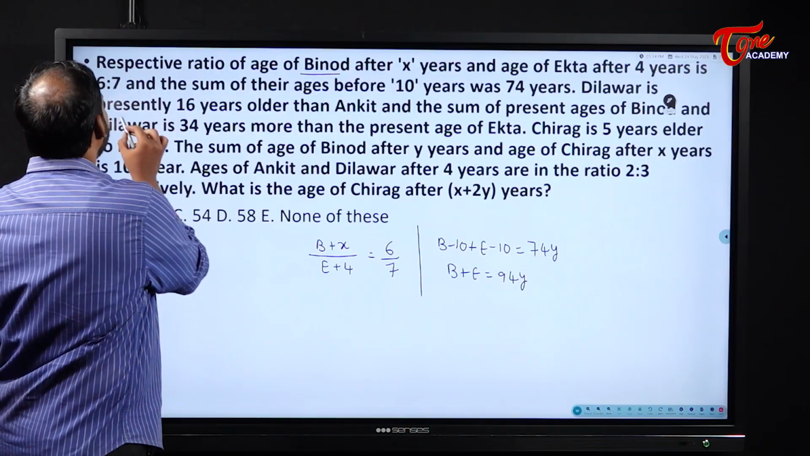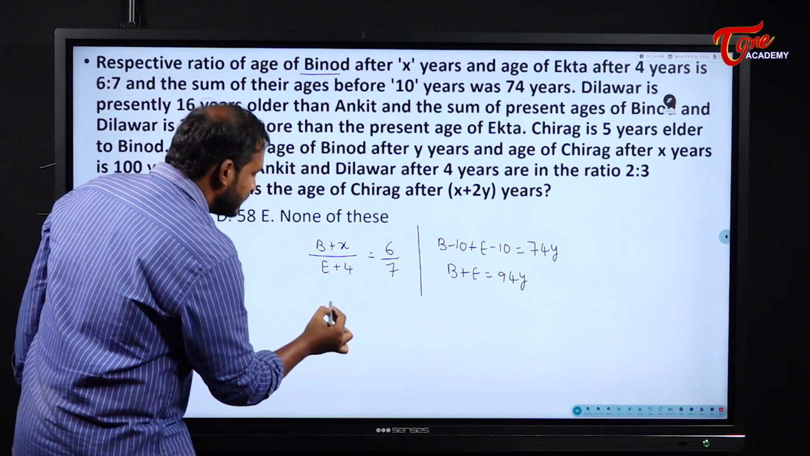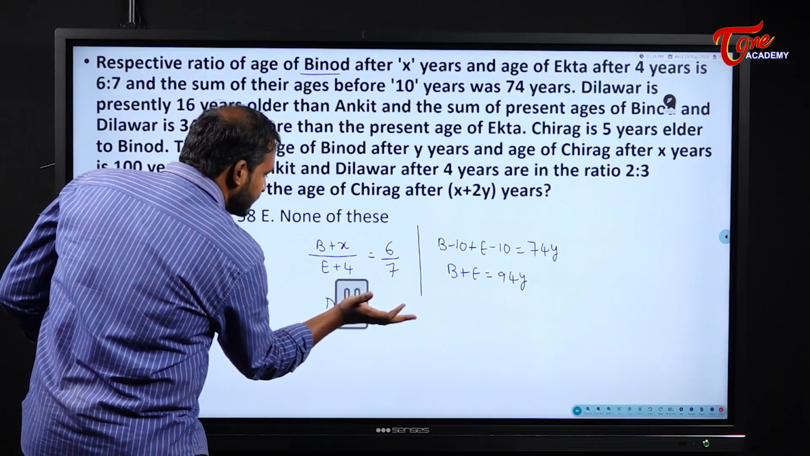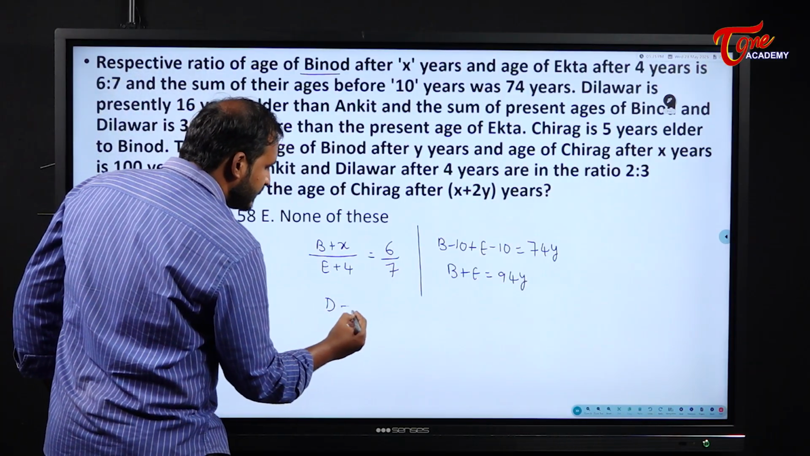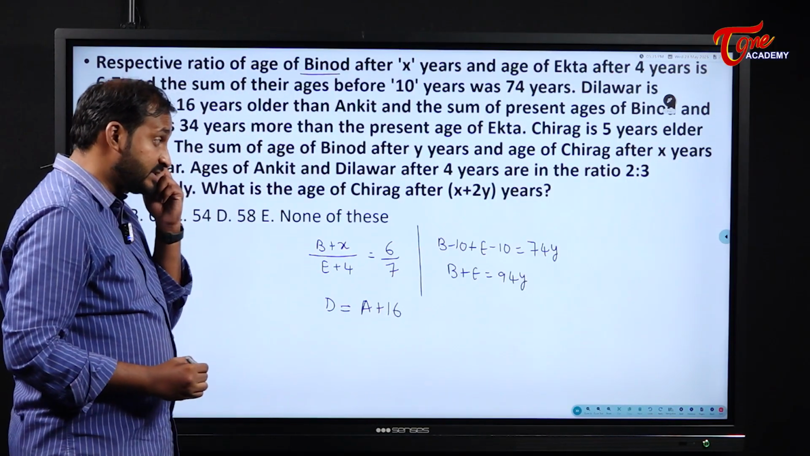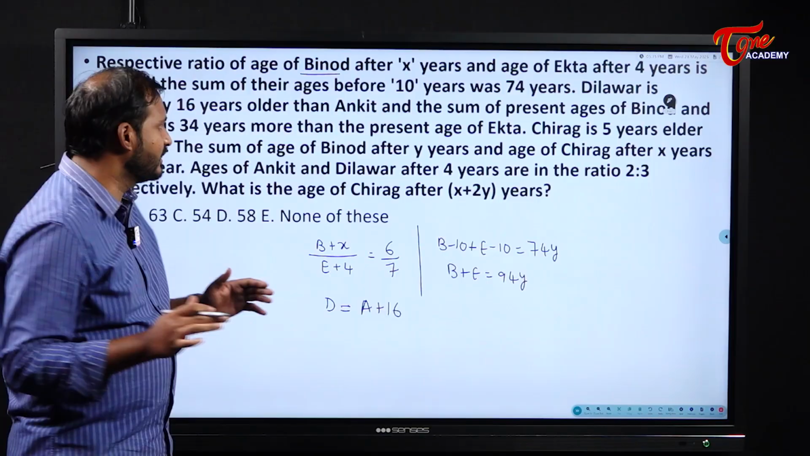Next, Dilawar is presently 16 years older than Ankit. That means Dilawar is D and he is 16 years older than Ankit, right? So what can I write here? D is equal to Ankit A plus 16. Now please see here, students, we are getting multiple equations. We should write all of them very clearly.